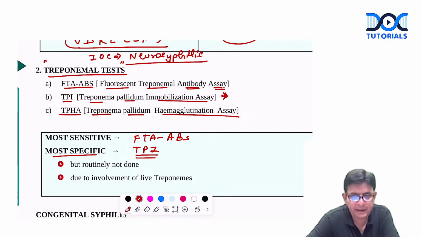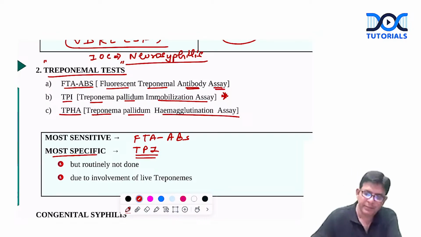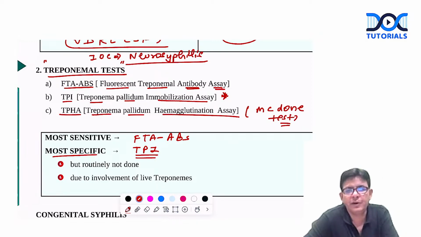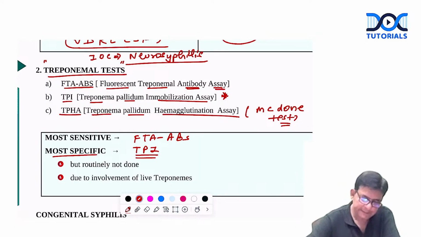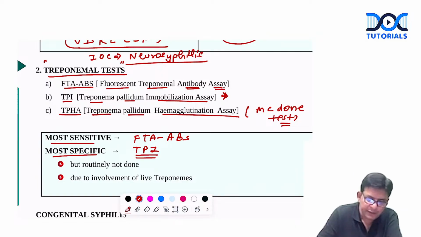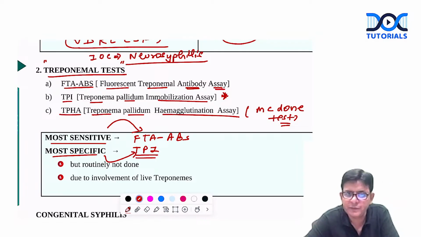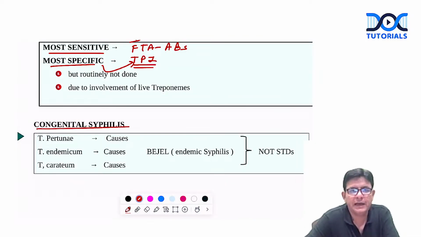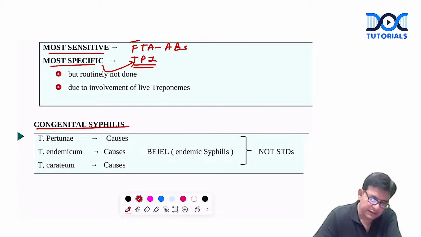TPI is not performed routinely. What is being performed routinely? TPHA. So the most common test done in syphilis is the TPHA, Treponema pallidum hemagglutination assay. It is more sensitive also, it is more specific also. Okay, both sensitive and specific, which you need to know. And theory wise, what you have to write in your exam, most sensitive is FTA-ABS and most specific is TPI. Is it fine?